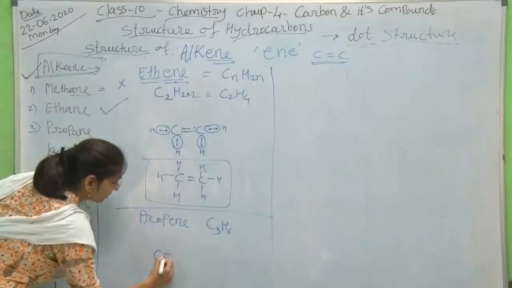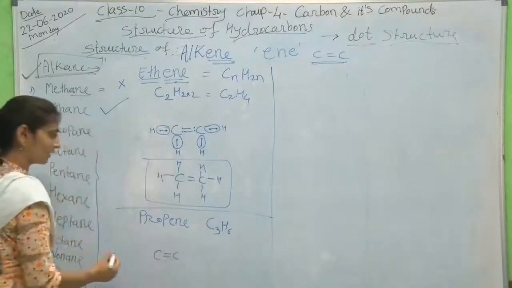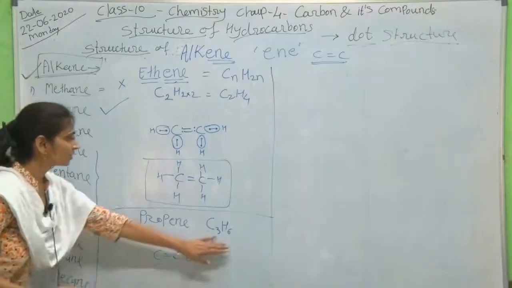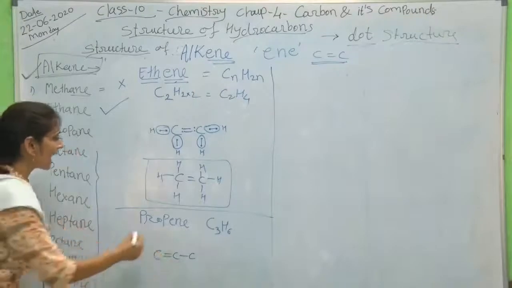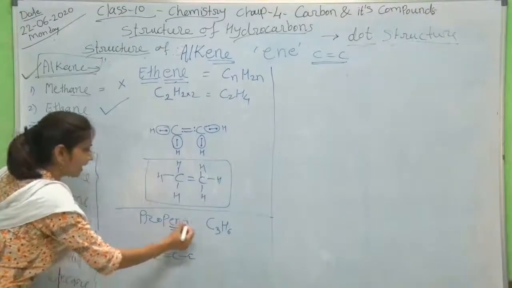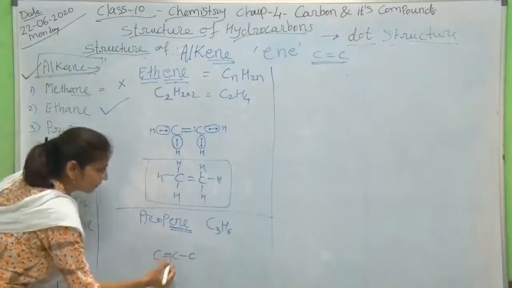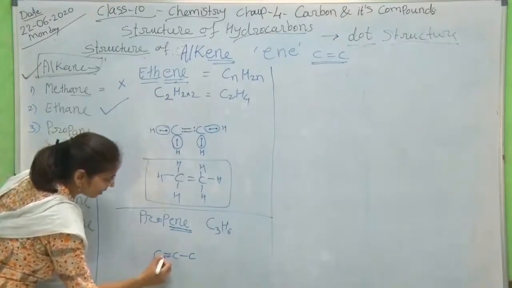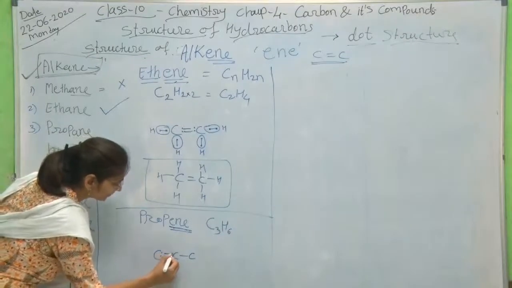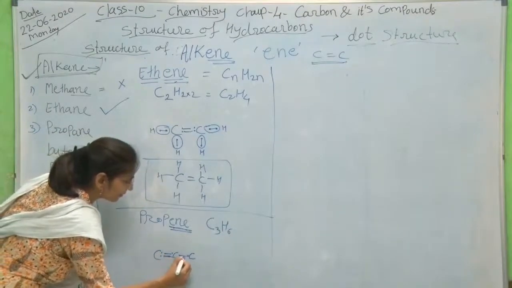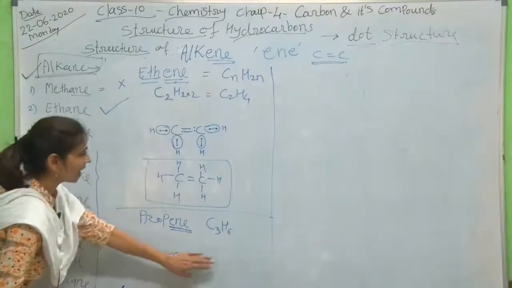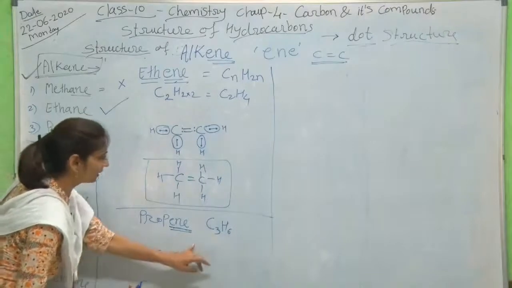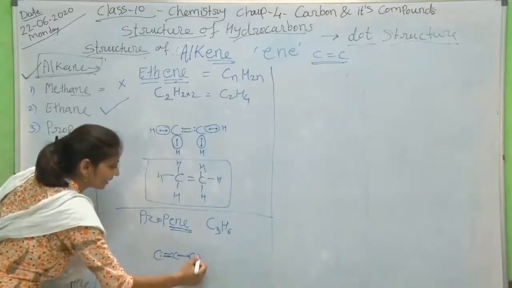So one carbon carbon pair will be bonded with a double bond, and another by a single bond. So 3 carbon atoms are there. As the series is in the alkene group, one double bond must be present here. So I have drawn one double bond and one single bond. And now how can we show the hydrogen atom bonding?